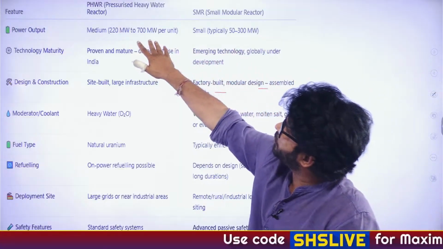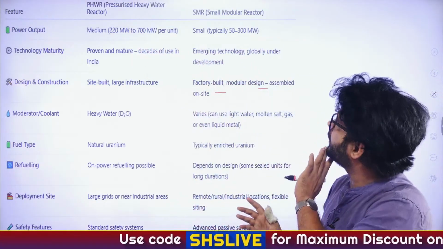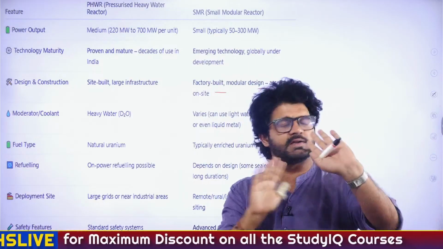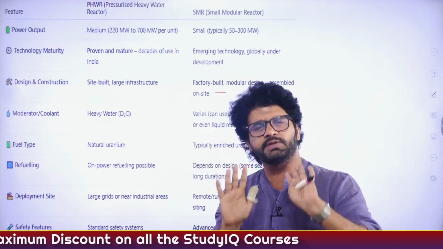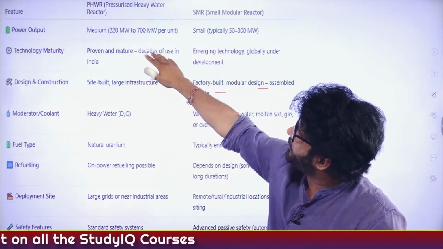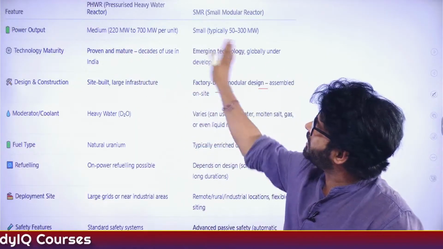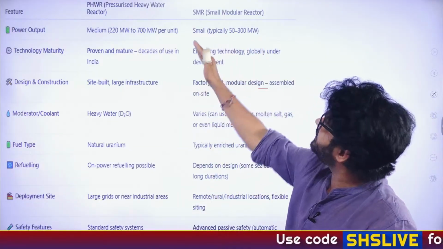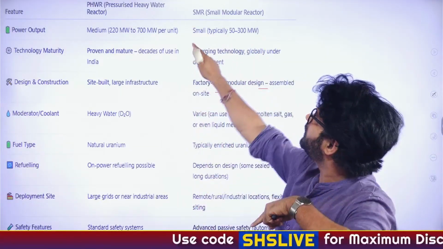Now there is a limitation here also. SMR can produce 50 to 300 megawatt of nuclear energy. You don't have to do a PhD here, just listen to me. PHWR range is 220 megawatt to 700 megawatt. So let's say a PHWR of less than 300 megawatt can be converted to SMR.